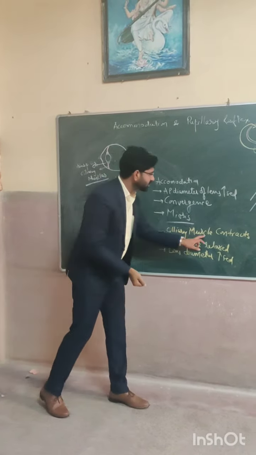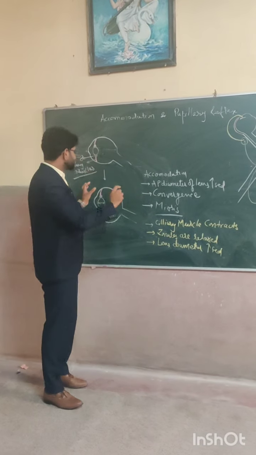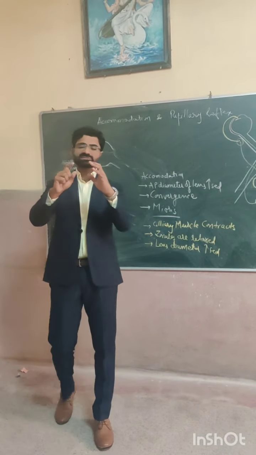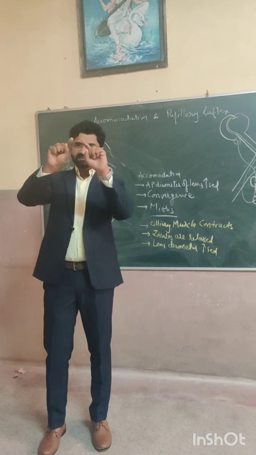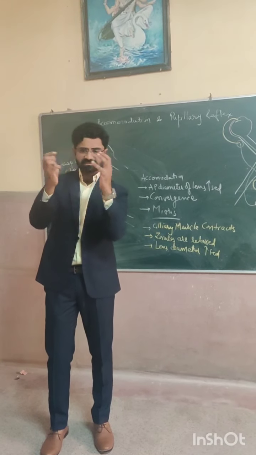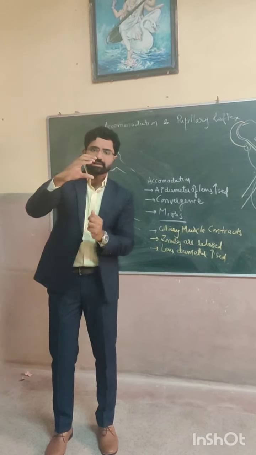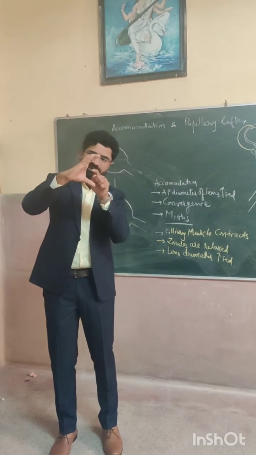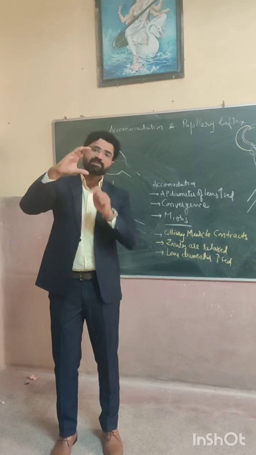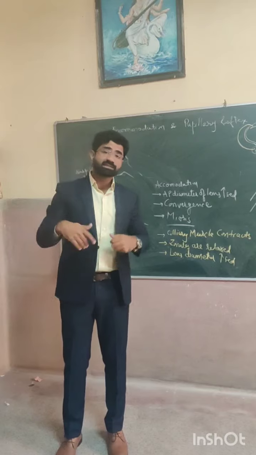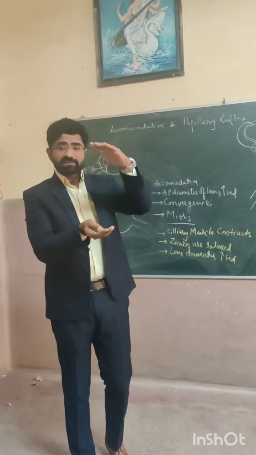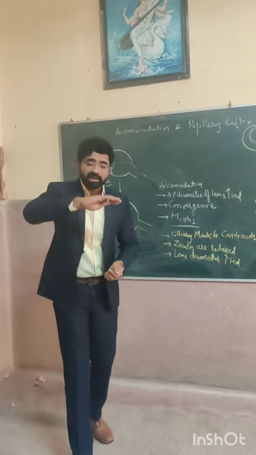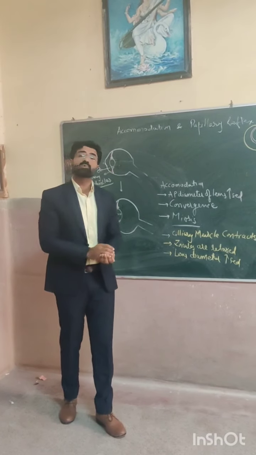The ciliary muscle contracts. It is treated in our eye like a circular muscle. When it contracts, the suspensory ligaments become relaxed, and when these are relaxed, the lens is also relaxed, and by this the anterior surface of the lens becomes more curved.